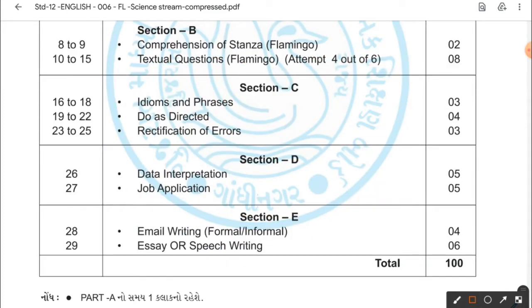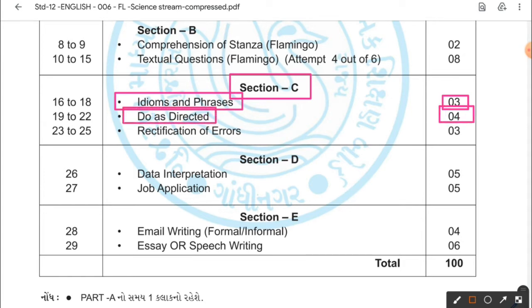So students, now section C. In section C, first you have idioms and phrases, and the weightage of idioms and phrases is 3 marks. Next you have do as directed, weightage 4 marks, and next you have rectification of errors, 3 marks. So that's your section C, and that covers grammar, idioms and phrases, do as directed, rectification of error.